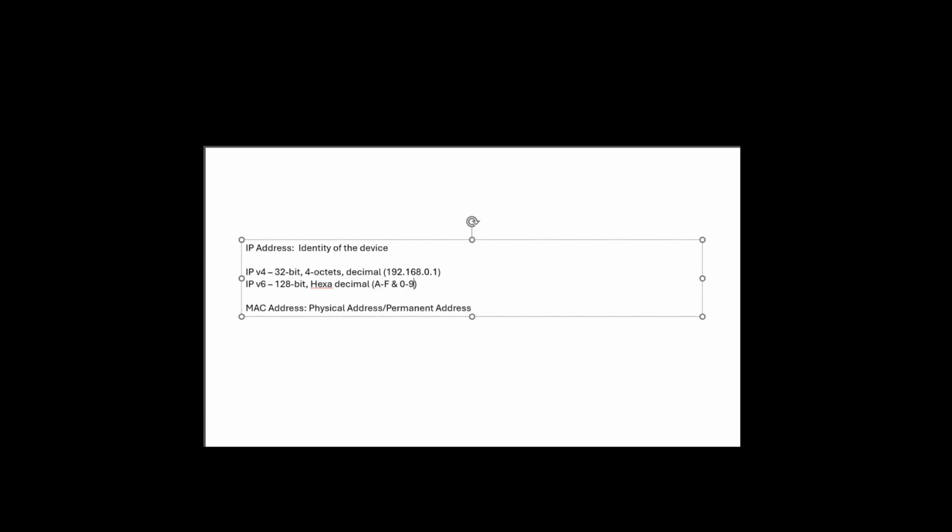So this is the range of the IPv6 IP address, whereas coming to IPv4, the range is from 0 to 255, which means from 0.0.0.0 to 255.255.255.255. So this is the difference between IPv4 and IPv6.